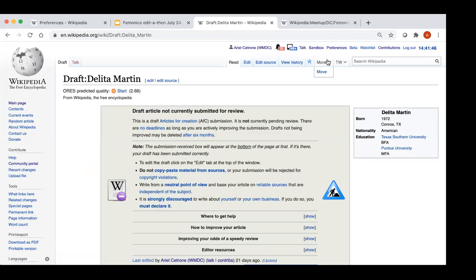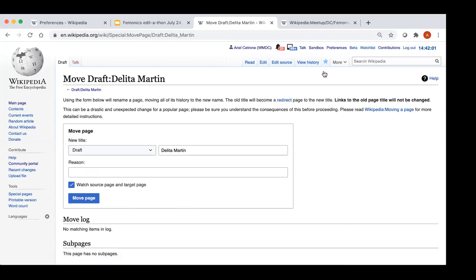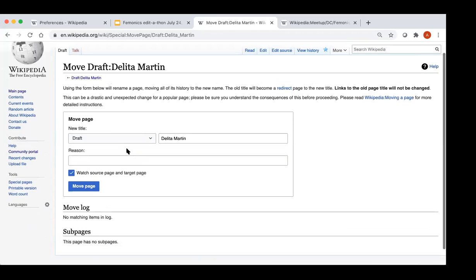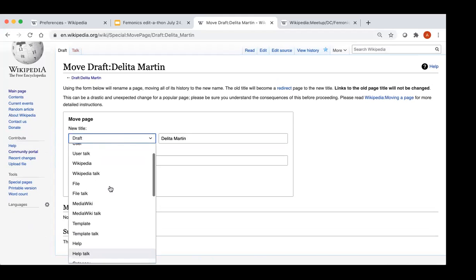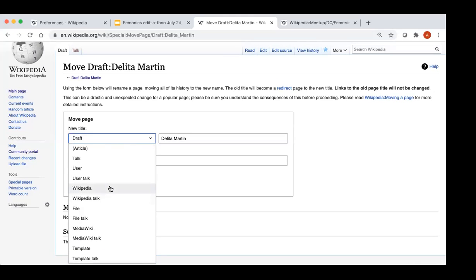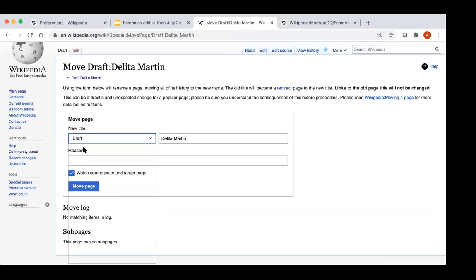Again, these things are all included in the slides that I will share with you. So you don't have to remember this off the bat, but you will be able to find it in the slides. So go to the draft, you're going to go to More, which is next to View History, and select Move. And then you'll get this menu. I'm going to select Draft and scroll up. I don't know why I have to scroll up. It's another glitch here, but select Article. So what you're doing is you're moving this draft from draft to article.